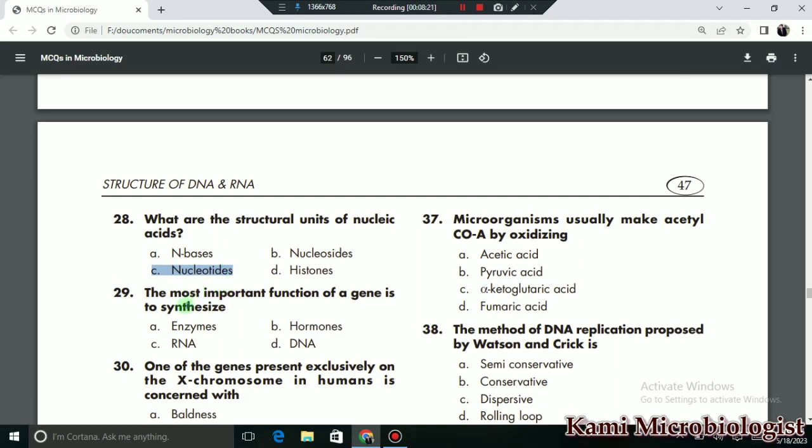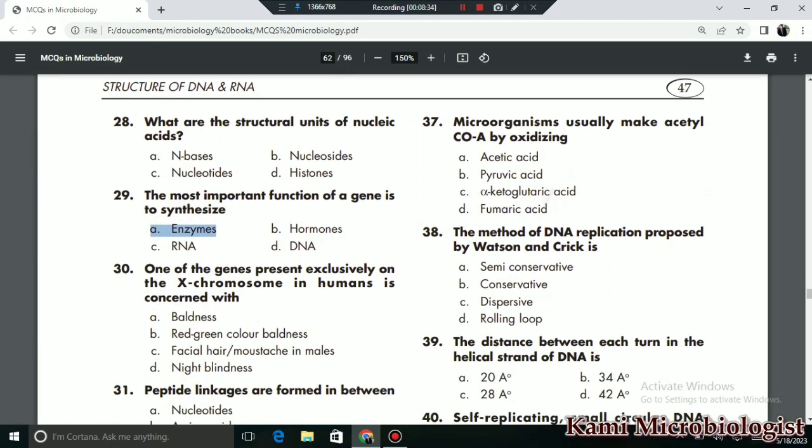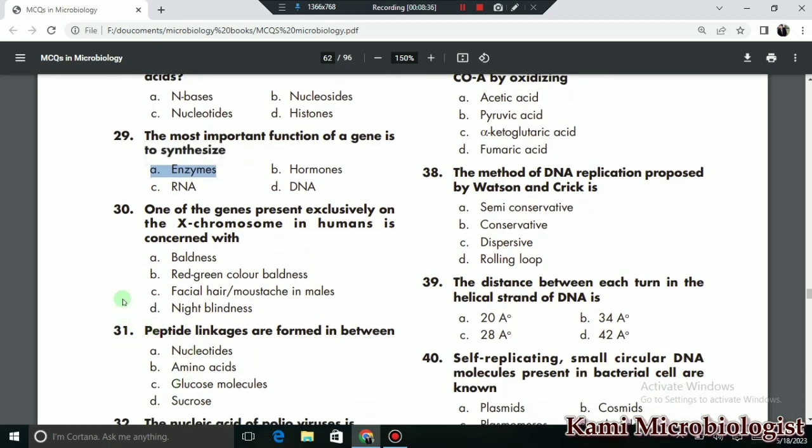Then MCQ 29 says the most important function of a gene is to synthesize what? It is mostly synthesized by RNA enzyme. So A is the correct option for MCQ 29. Then MCQ 30 says one of the genes present exclusively on the X chromosome in humans is concerned with red-green color blindness. So B is the correct option.